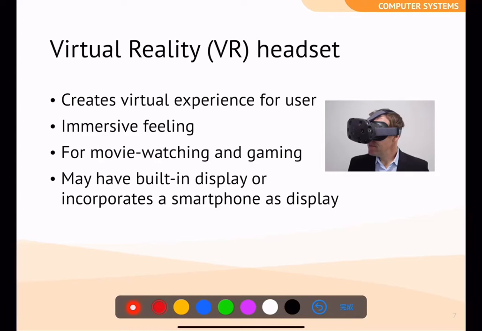About the VR headset, it can create some virtual experience that brings you some immersive feelings. So most often we will use the VR headset for movie watching or gaming. It can have a built-in display, or you can put your smartphone in as the display.